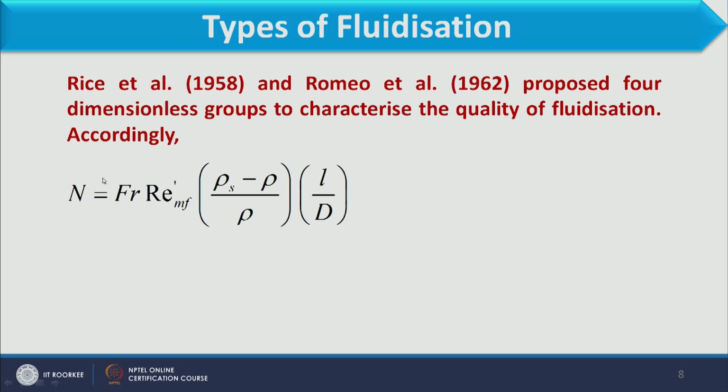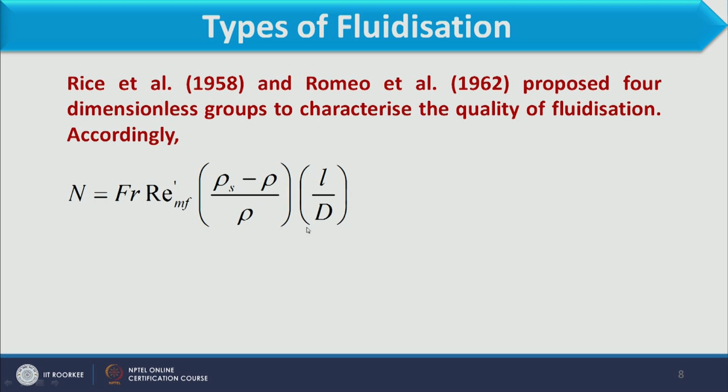According to them, the first dimensionless number is the Froude number, the second is the Reynolds number at minimum fluidization condition, then the density ratio of solid and fluid, and then the ratio of height of the bed and diameter of the column.